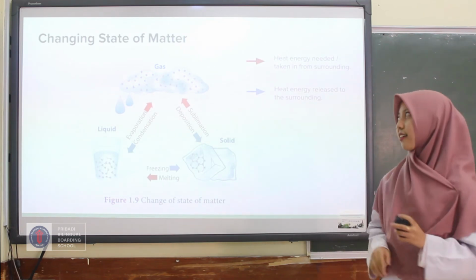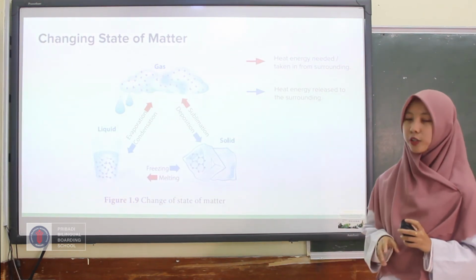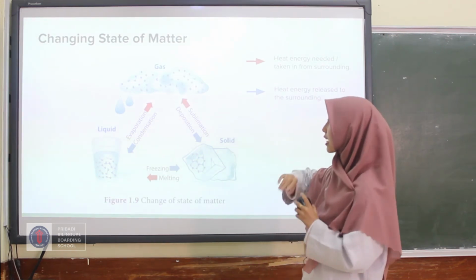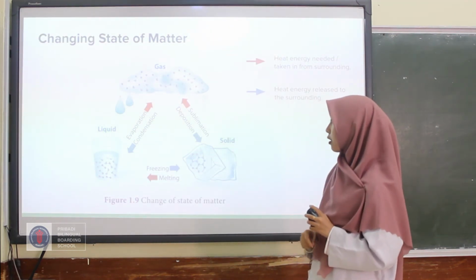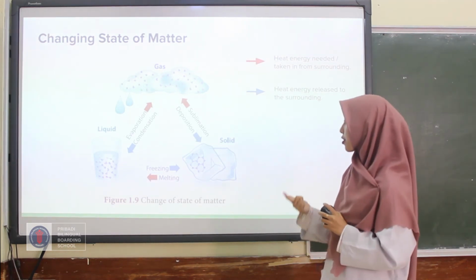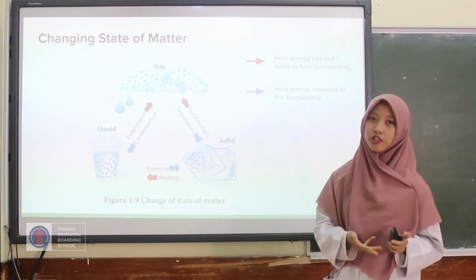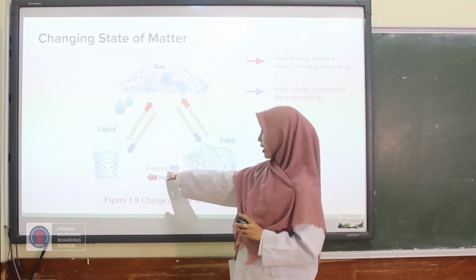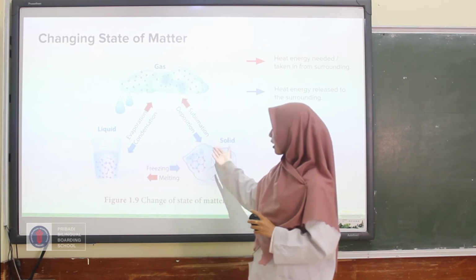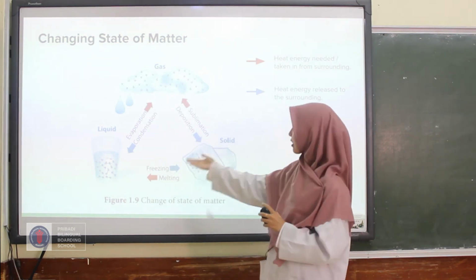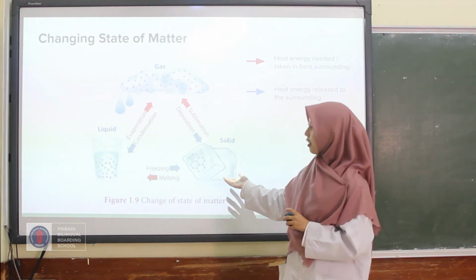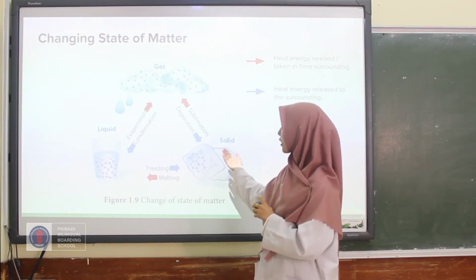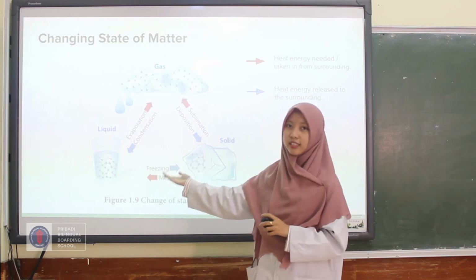And then the last part is changing state of matter. From this picture, you can see there are many processes of changing state in matter. There are evaporation, condensation, freezing, melting, sublimation, and deposition. As you can see here, the freezing process comes from the liquid state changing to solid state. And for the melting process, the change happens when the solid changes to liquid state.